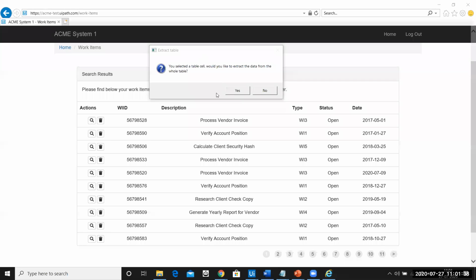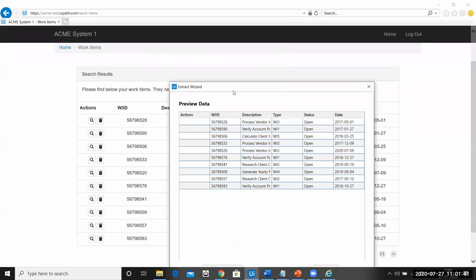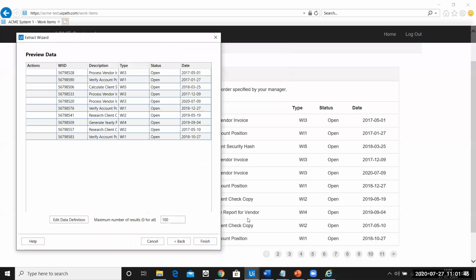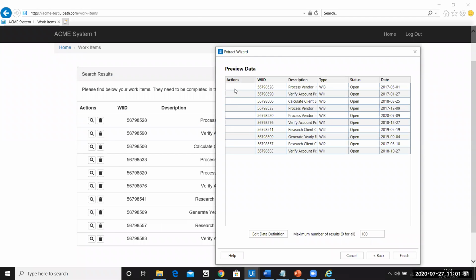Okay. So I'll say yes, I want to scrape the entire data from the table. Now you can see that our data scraping is able to extract the entire table from here. As you can see, the first column is empty, because these are not textual data, these are images or icons. So obviously you can't scrape that.